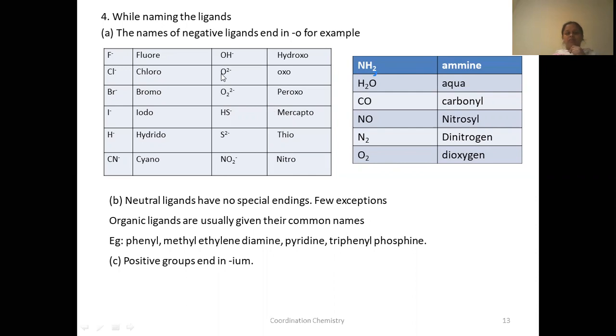One is simple oxo, charge here is minus 2, peroxo minus 2, and dioxygen, you have to write it O2. For the neutral ligands, there is no specific ending. These are a few neutral ligands: aqua, amine, nitrosyl and carbonyl.